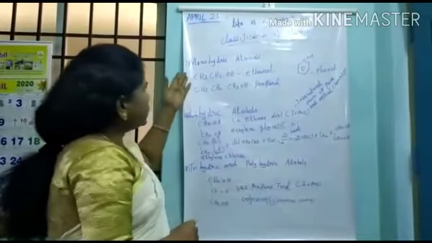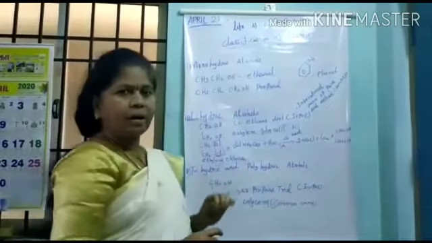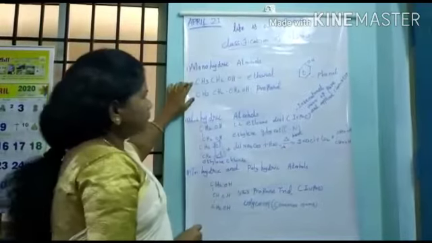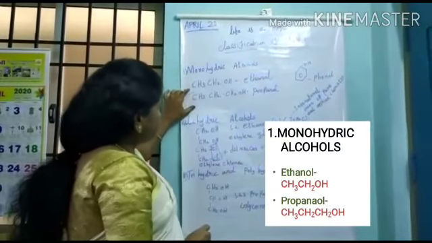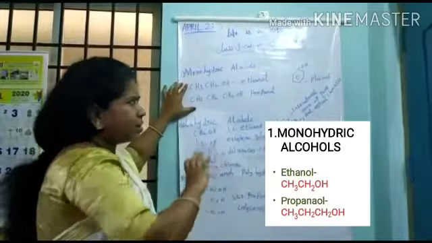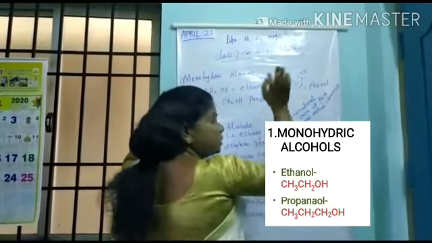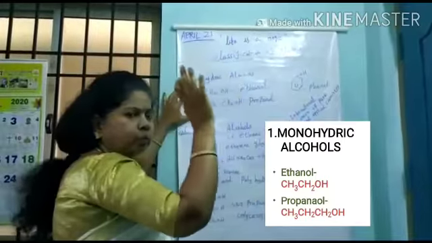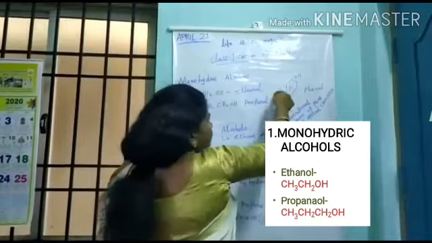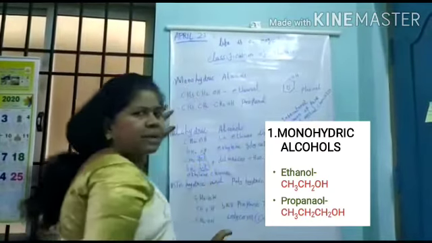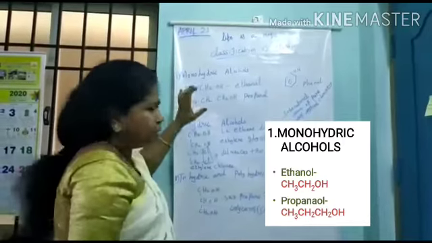Okay. Monohydric: first we need to understand the examples of monohydric alcohol. This is ethanol. This is propanol. So these are all examples. This is an aliphatic alcohol. This is phenol. I have told you about phenol. Phenol is an aromatic alcohol because it has a benzene group. These are all aliphatic alcohols.